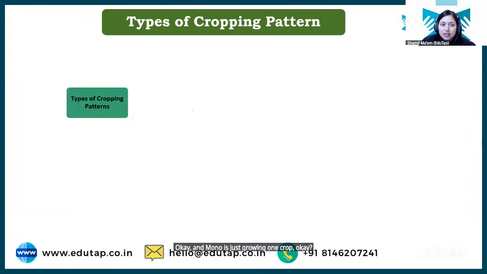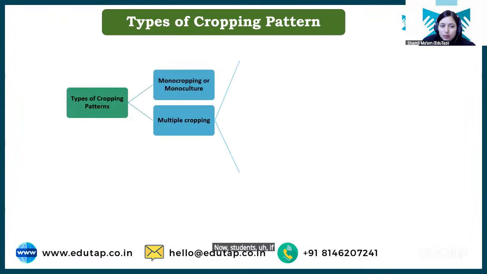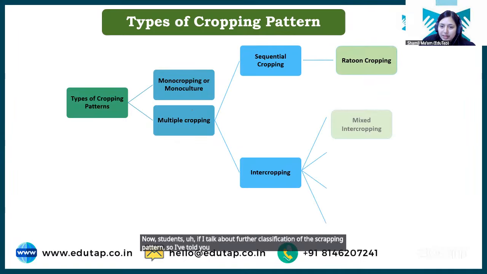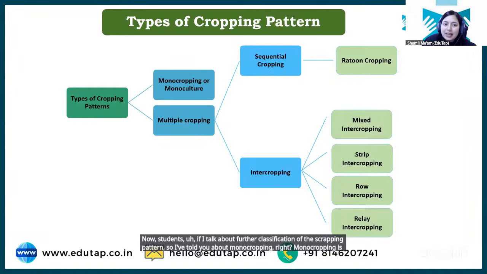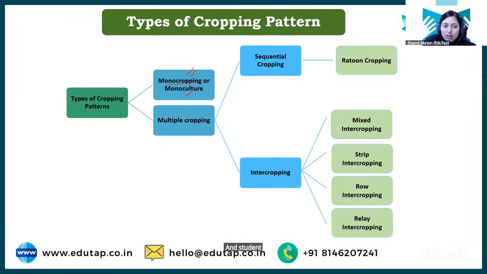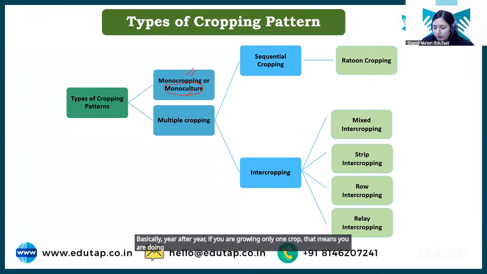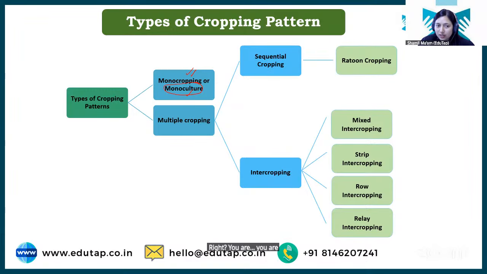Okay. Now, students, if I talk about further classification of this cropping pattern, so I have told you about monocropping, right? Monocropping is one crop. And students, see, what is monoculture? Basically, year after year, if you are growing only one crop, that means you are doing monoculture, right? You are doing monoculturing, right?